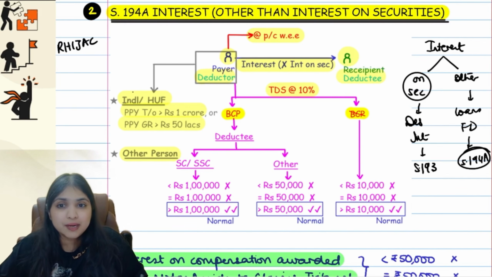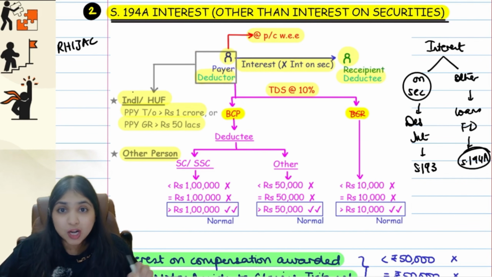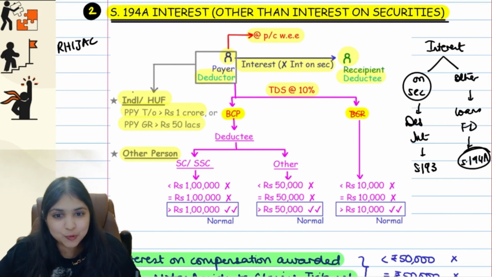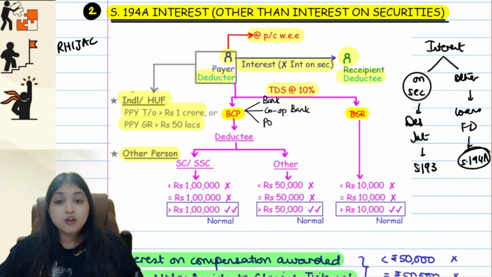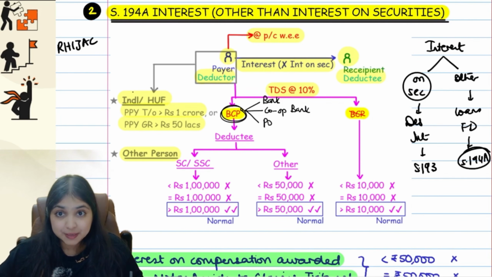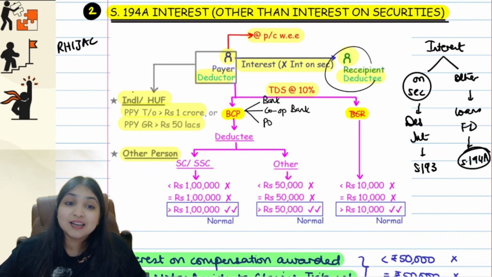The limit will fully depend upon who the deductor is. The deductor can be a BCP, or the deductor may not be a BCP. Now who is BCP? I'll tell you, don't worry. BCP is nothing but 3 people, guys. B for bank, C for cooperative bank, and P for post office. So if the deductor happens to be BCP, then you will see who the deductee is.